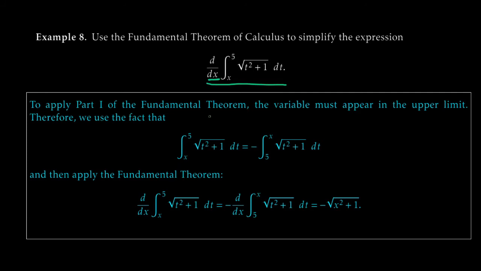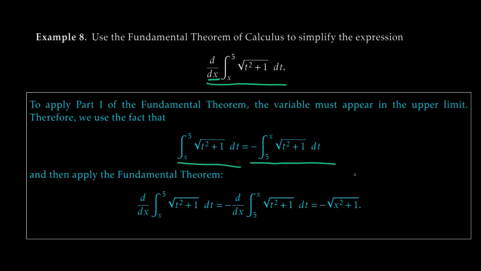So, to put it in the right form so we can apply this, what we need to do first is just flip the bounds of integration. Luckily, we already know how to do this. When I flip my bounds of integration, I just pick up a minus sign. I'm just going the backwards direction, so I pick up a minus sign. I'm going towards the negatives now, and I pick up a minus sign accordingly. All right, so the definite integral from x to 5 of the square root of t squared plus 1 dt is just minus the definite integral from 5 to x of the square root of t squared plus 1 dt. So all I do is I pick up a minus when I flip the bounds.